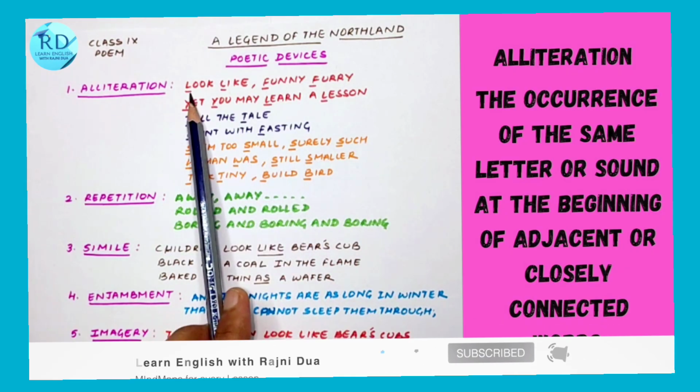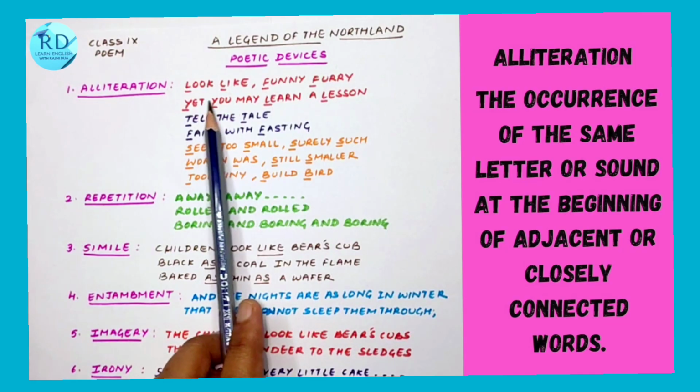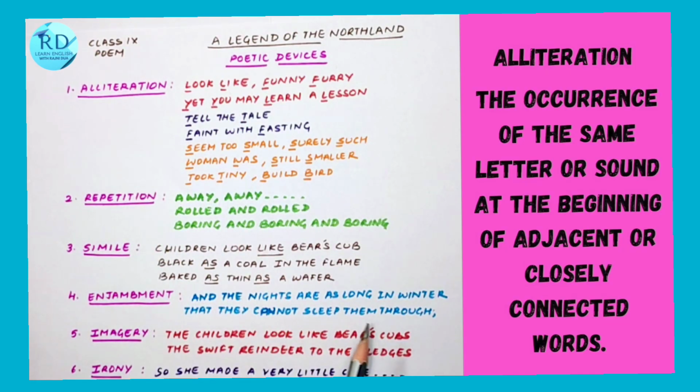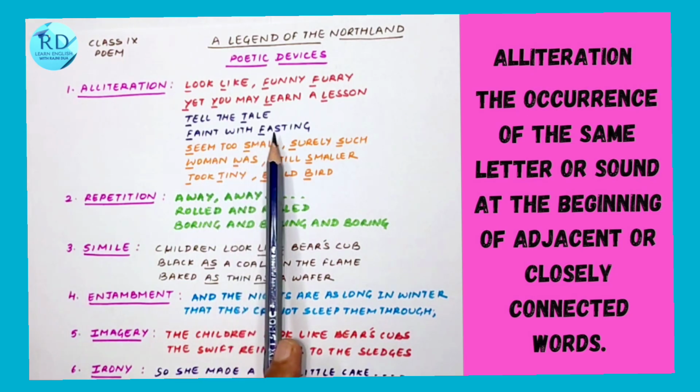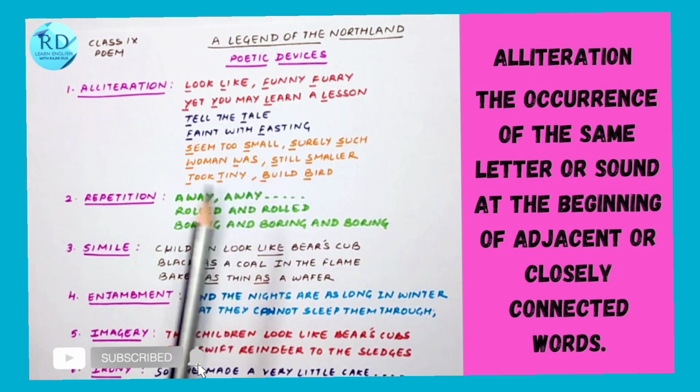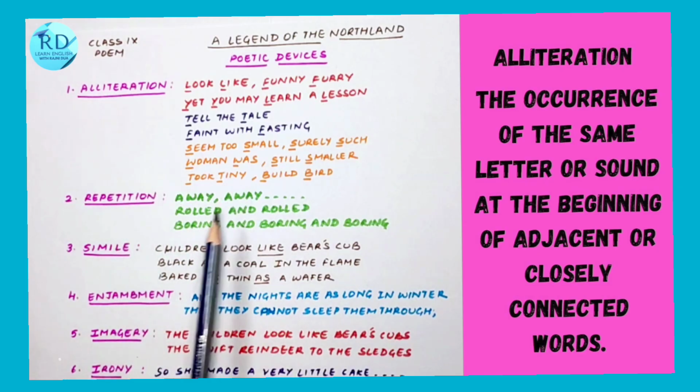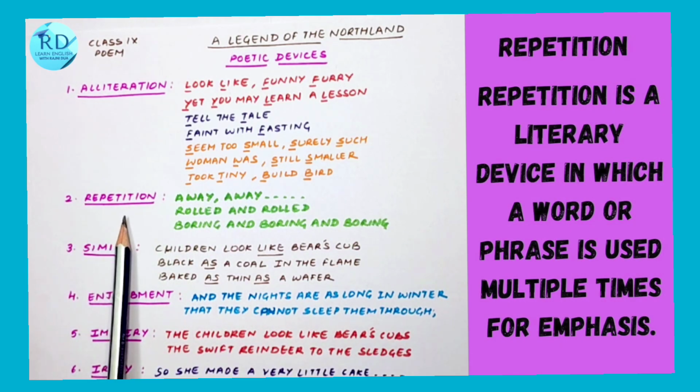So when the sound gets repeated in nearby words, that's alliteration. There may be a gap of one or two words which are not the same. For example, here "faint with fasting." We need to ignore these prepositions. It's alliteration. The second poetic device is repetition.